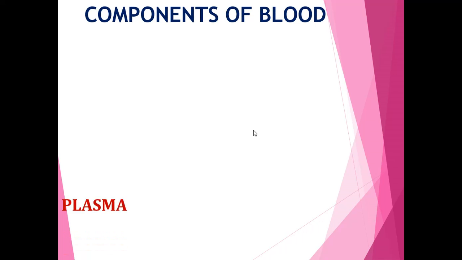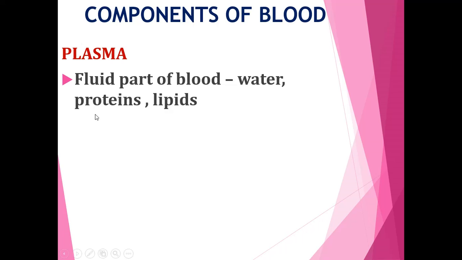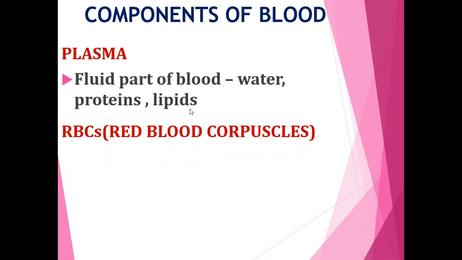Now the components of blood. The first one is plasma. What is meant by plasma? It is the fluid part of the blood that is composed of water, proteins and lipids.